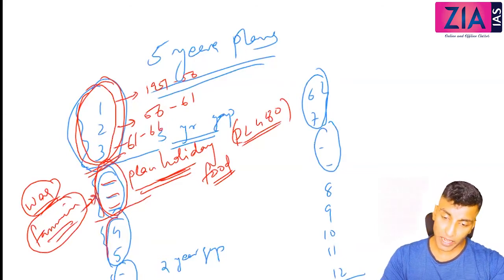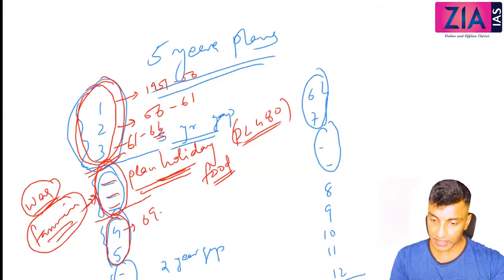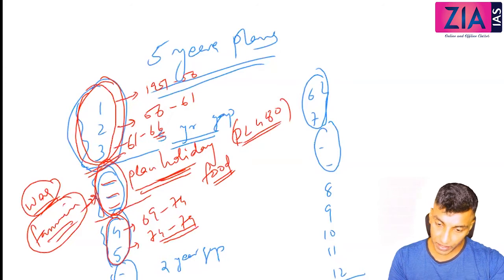Okay, then 4th plan, 5th plan. So this is 66. Then after 3 years, 69 to 74. Then 74 to 79. The 5th plan is supposed to be till 79. But what happened in 1978? In 1978, the Janata Party came to power, and they terminated the plan. They terminated the plan in 1978.